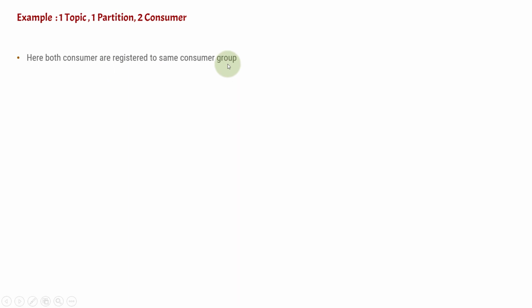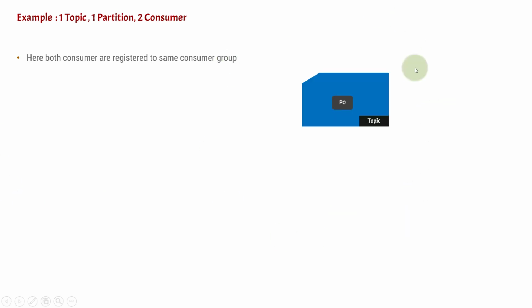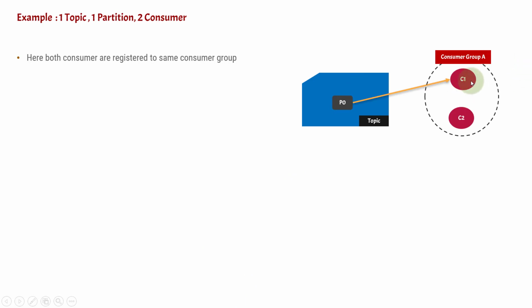So the first prerequisite is that both consumer instances that are running are registered to the same consumer group. Let's say this is the topic, and it has only one partition, P0. This topic is present inside a Kafka cluster. Now we have two consumer instances, C1 and C2, registered to the same consumer group. C1 will start to consume from partition P0, but C2 will sit idle and will not consume anything from partition 0.